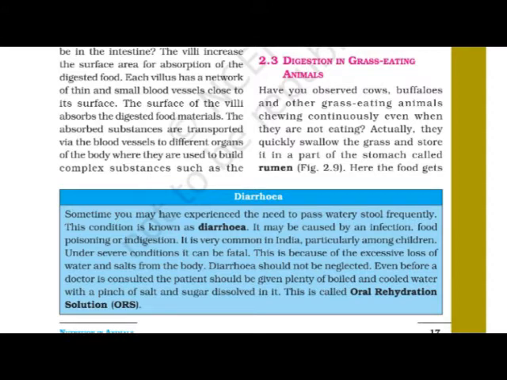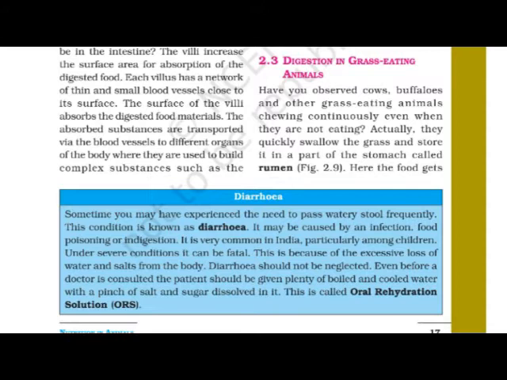So you can understand here the importance of food, and of the precautions that should be taken against diarrhea. Infection, food poisoning, or indigestion may be the reason for diarrhea.